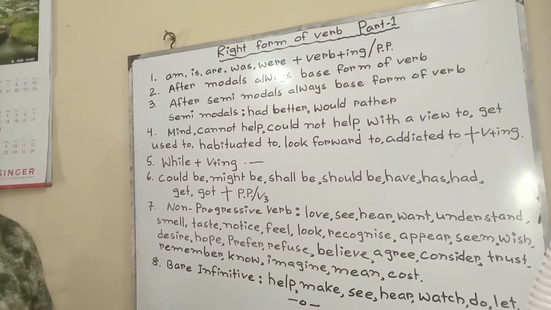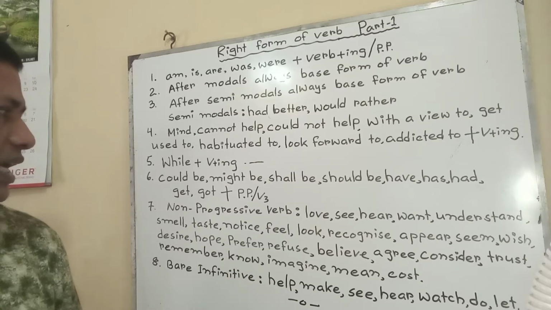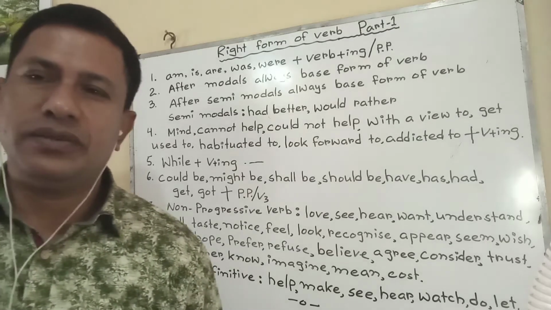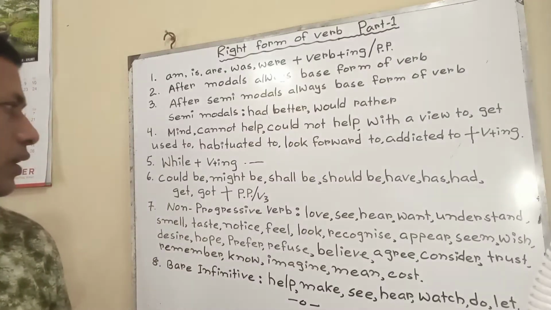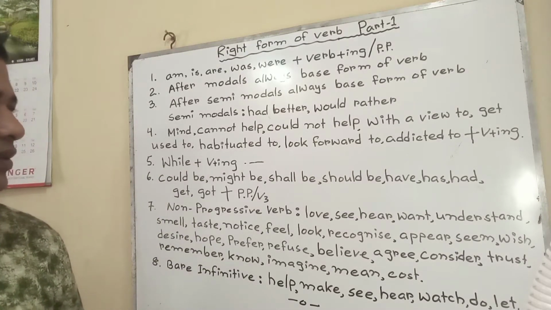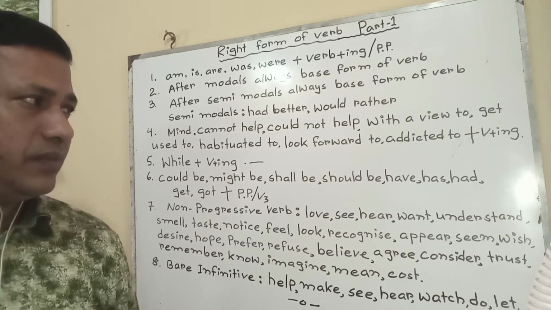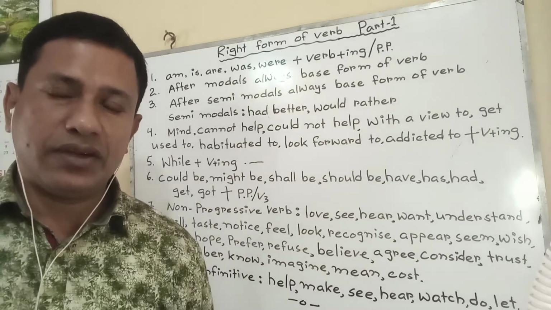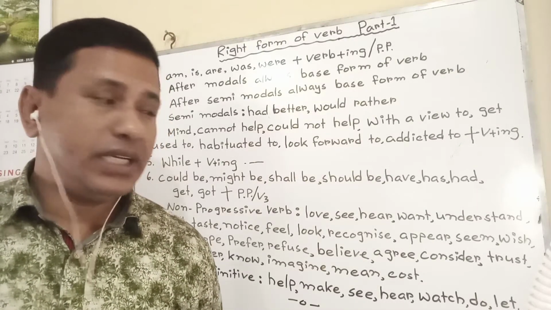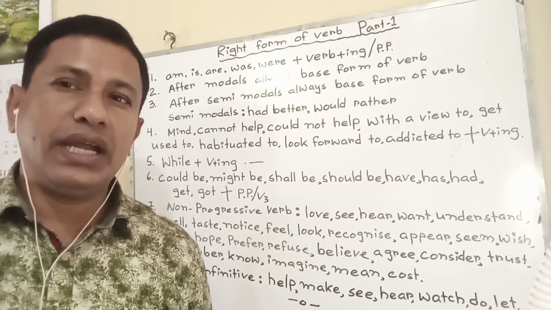Rule 6. Could be, might be, shall be, should be, have, has, had, get, got. After these types of words, always past participle form or verb 3. It could be done, it might be done, I shall be held, we should be held. I have done it, according to the rule of present perfect. He has completed it, according to the structure of present perfect. I had done the work.